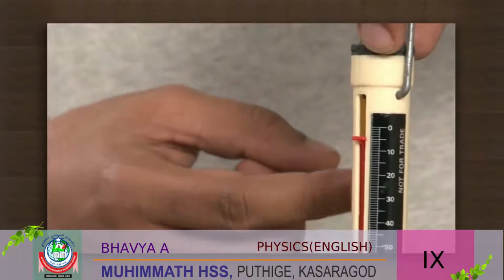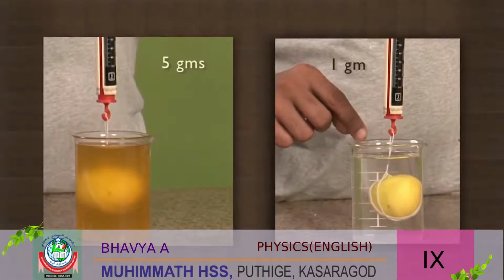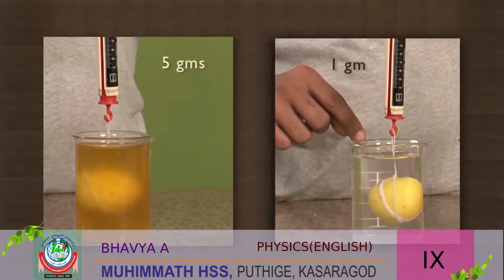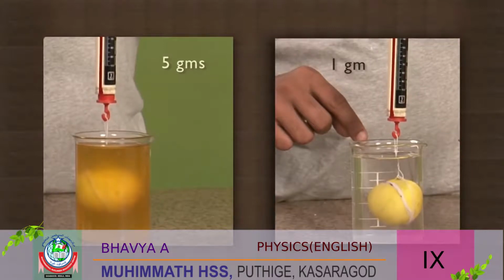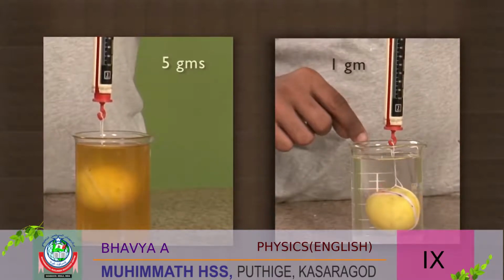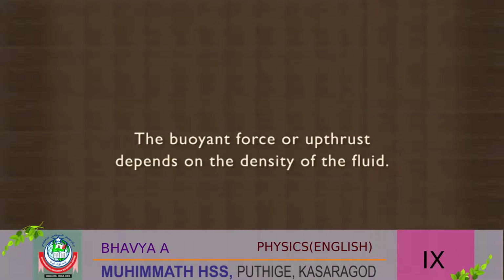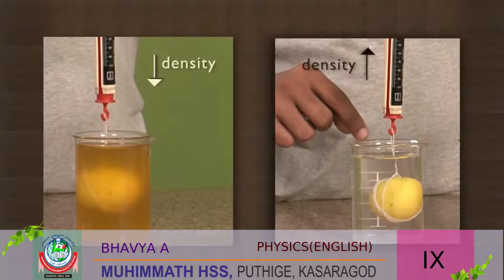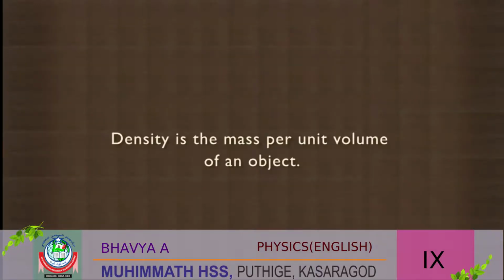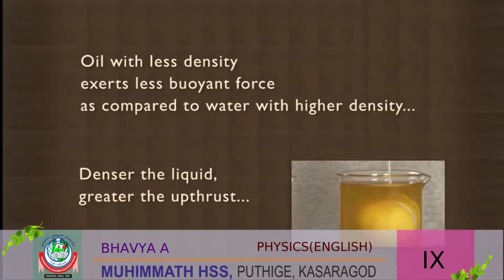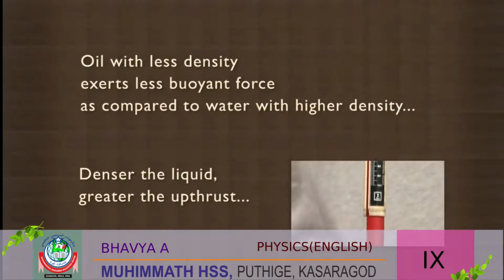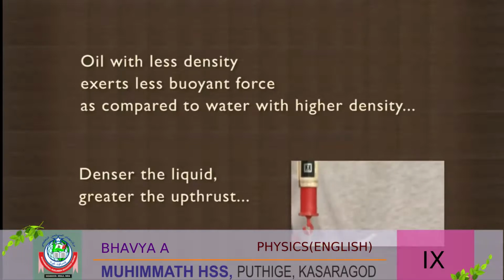But why is there a difference in the weight in the two liquids? Why is the weight in water less than in oil? The answer is density. The buoyant force or upthrust depends on the density of the fluid. The density of oil is less than that of water. Density is the mass per unit volume of an object. From this experiment, it is clear that oil with less density exerts less buoyant force or upthrust as compared to water with higher density. So denser the liquid, greater is the upthrust.